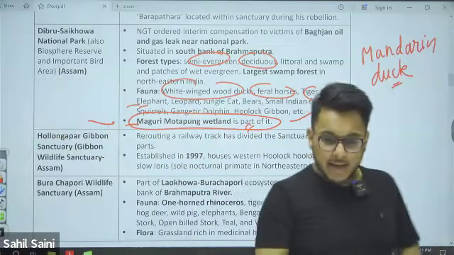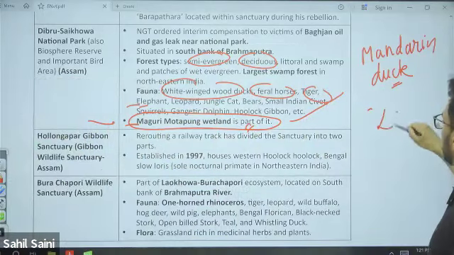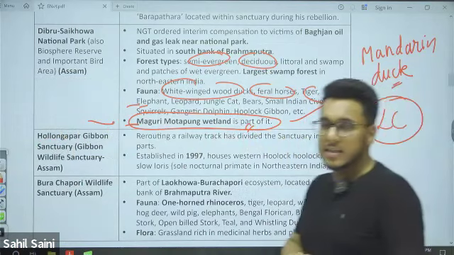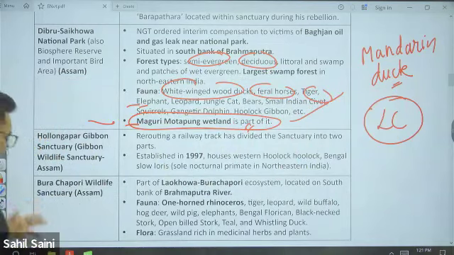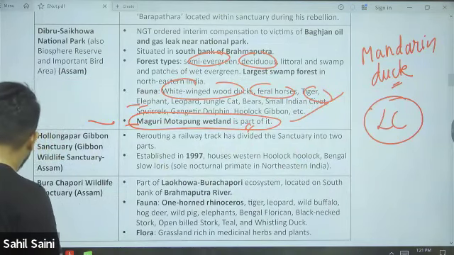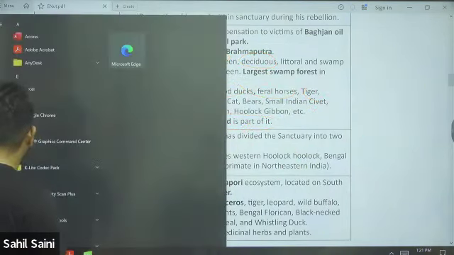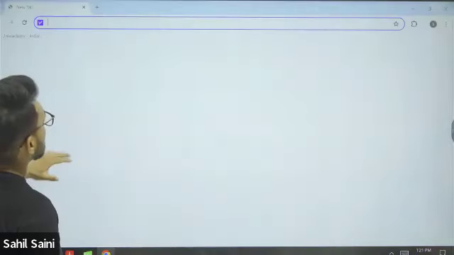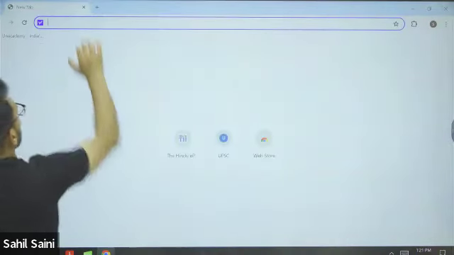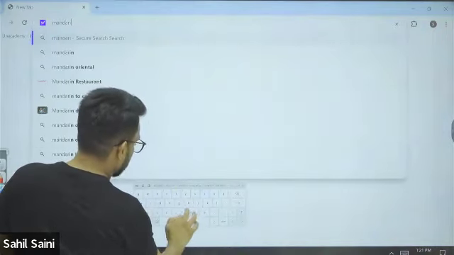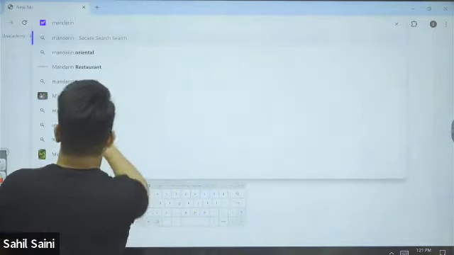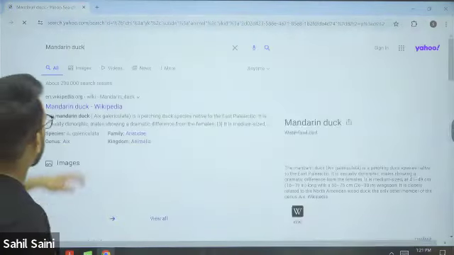Now, the Mandarin duck's status is Least Concern on the IUCN Red List. And basically, guys, there were many articles that came in the newspaper because this Mandarin duck is said to be the world's most beautiful duck. Okay, so I'll just show you the photograph.